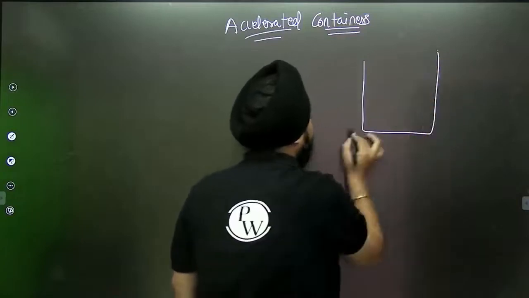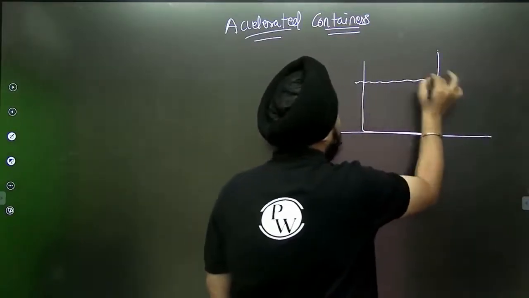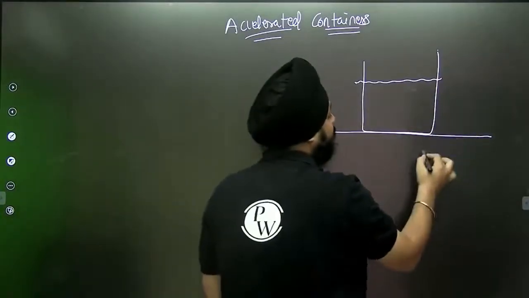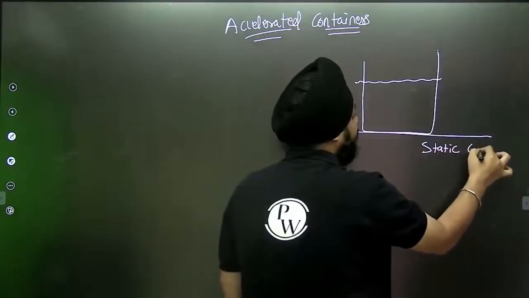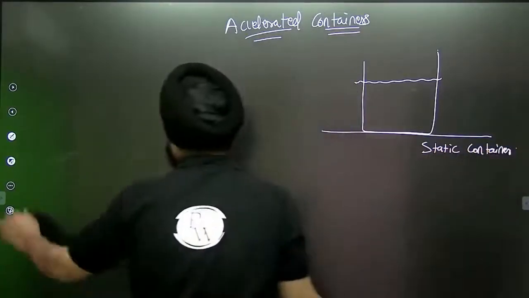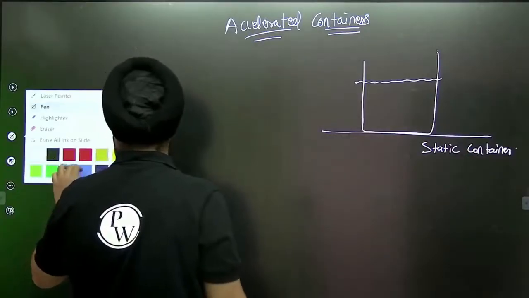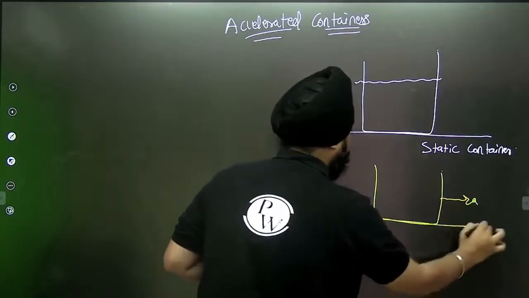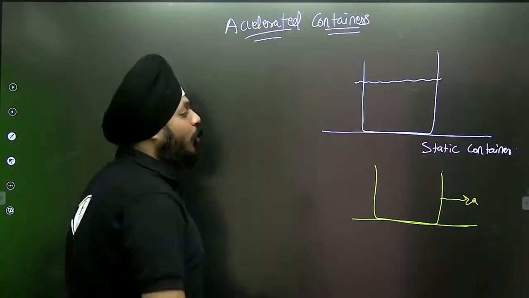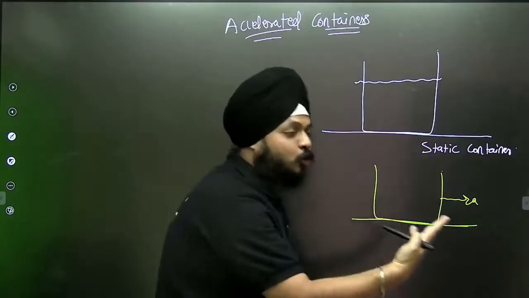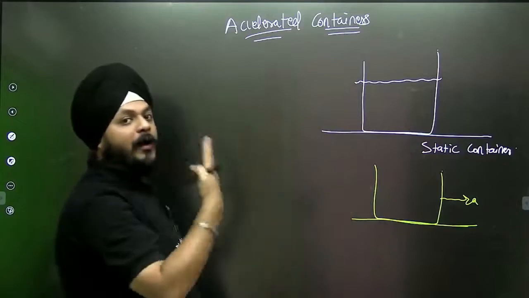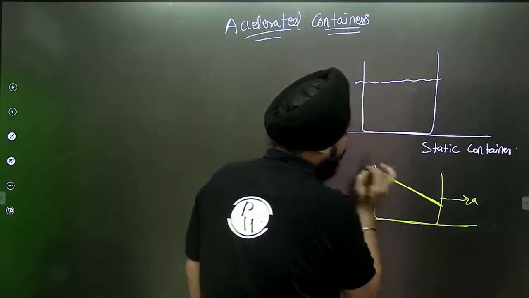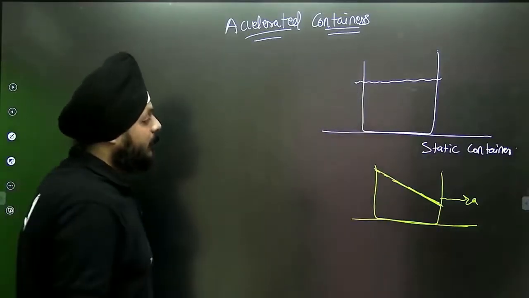This is a container. If it is static, then the liquid is like this. This is the case of the static container. Suppose it is getting accelerated in the horizontal direction, then what will happen? Because of the pseudo force, the water will push in the backward direction. So the new surface will be like this.